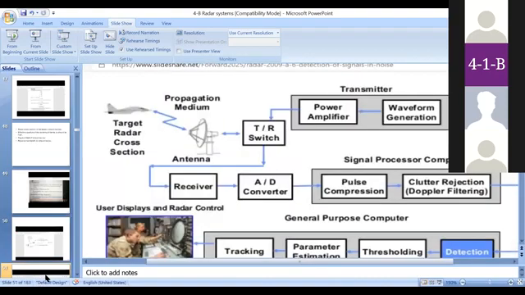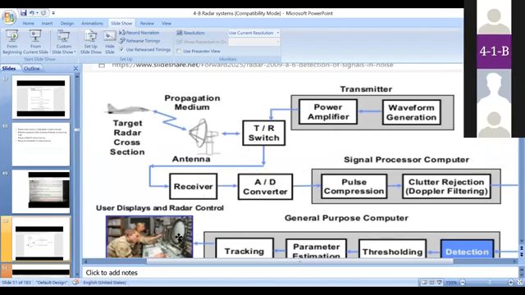This is a general block diagram of a radar system, where this block explains the transmitter part, this one is the receiver part, and this one is the radar processing unit. By performing all these actions, we have a display. Observe this display. All the information regarding this target is processed and displayed on this display as a blip.